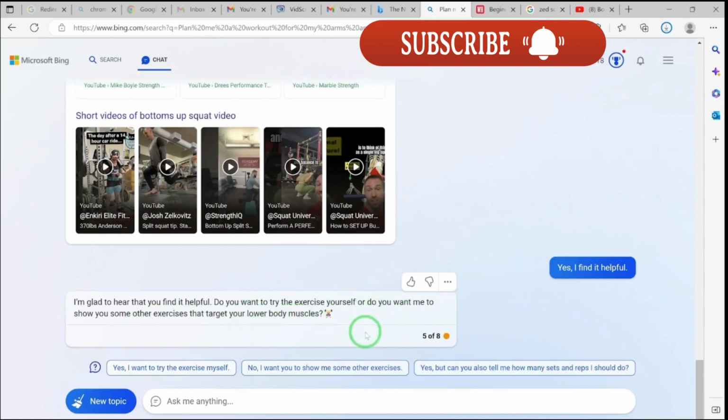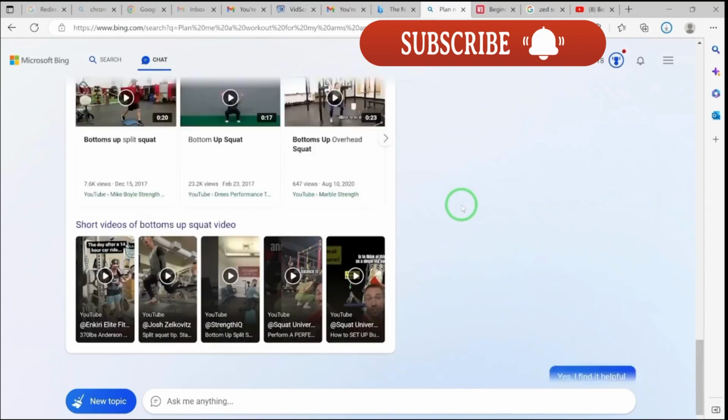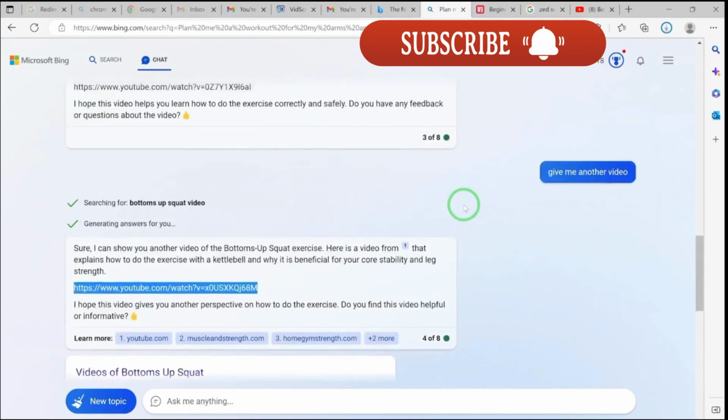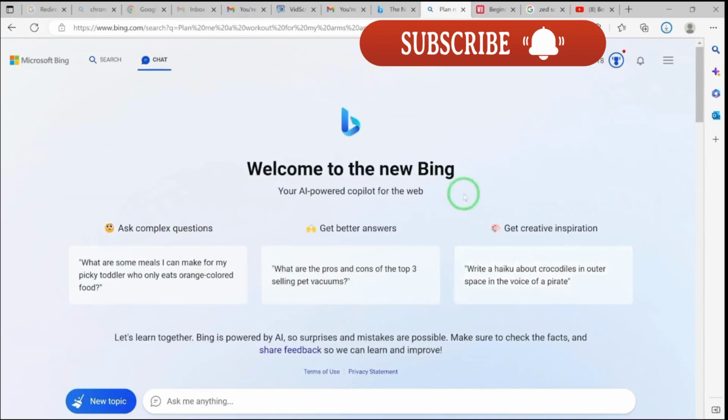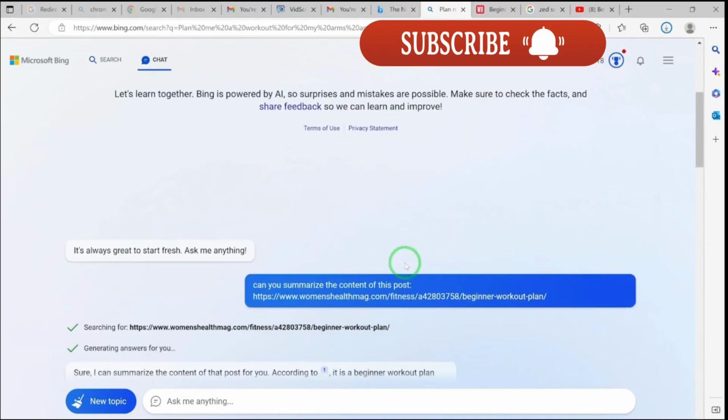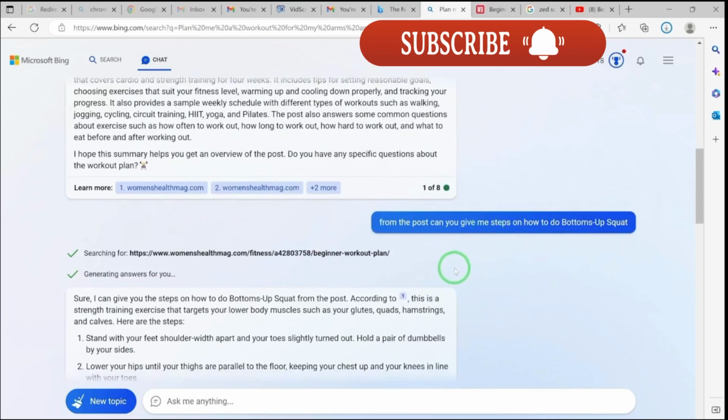I think no need at this point. I have understood what you're talking about, and my main purpose for creating this topic is to show you how you can attach a blog post or a website link, and this Bing AI will be able to analyze the content and give you a summary, or even be very specific about questions related to areas within that particular post, and it will give you answers.